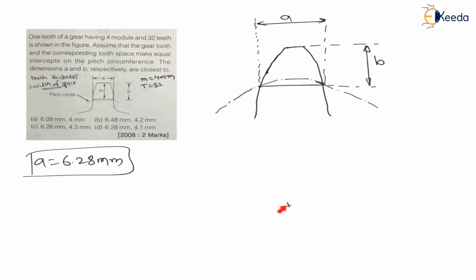Now let us say the center is at O. From O, the distance to the pitch circle is the radius. Therefore O to this point, let us say this point I am considering as G, and this point as E, right?